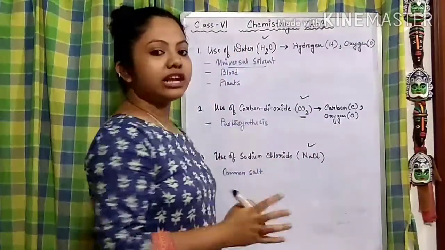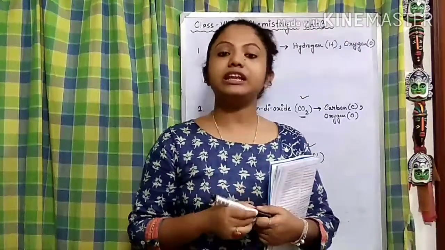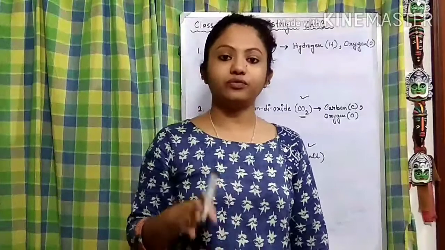Now, carbon dioxide is basically famous for photosynthesis. The basic use of it is in photosynthesis, because whenever the plant is making its own food, it needs carbon dioxide. Without carbon dioxide, the earth will be totally plantless, or plants cannot make their own food.